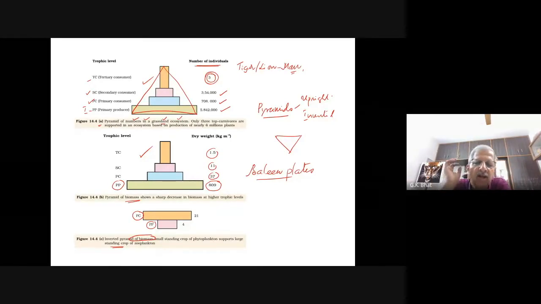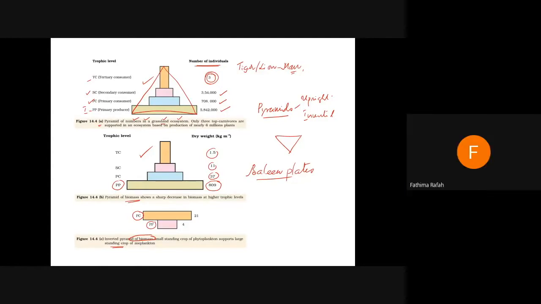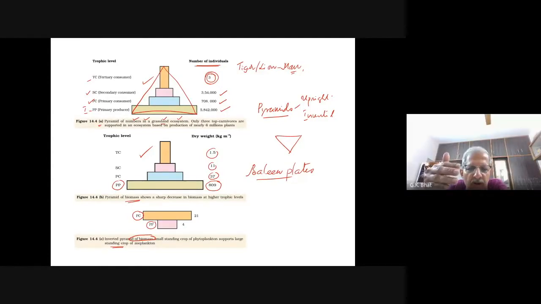So now, my question to you: is the weight of phytoplankton more, or is the weight of whales more? And there are so many other fishes and insects which are also herbivores.